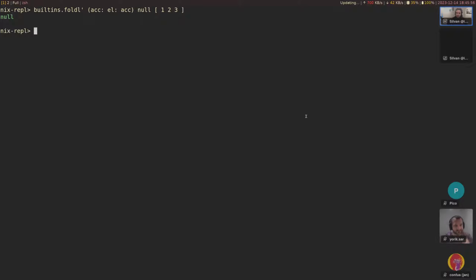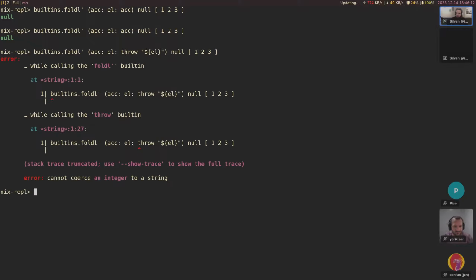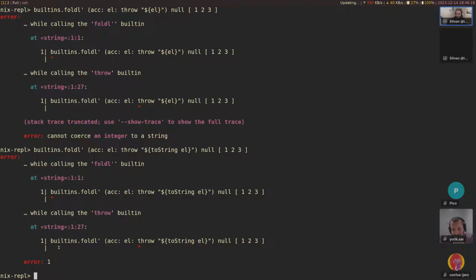Okay, so nothing much happens. What if we have an evaluation error in here? So let's say throw element. Okay, actually, toString element. All right, so we get an error. The error is 1. That doesn't work. But if we put this, well, actually, this doesn't work on the first element. All right, but if we put this into a list like this,